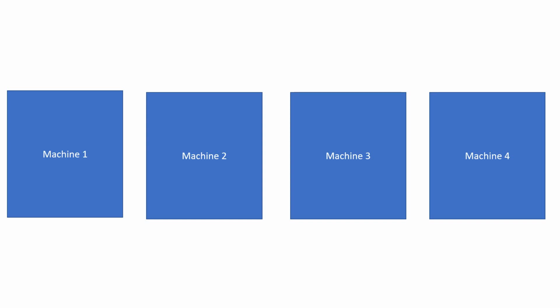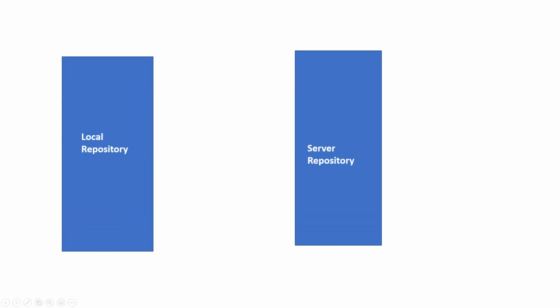So what is meant by version control system? See, these are all local repositories, right? Each machine has local files. What the version control system will do is, machine 1, machine 2, machine 4 are all local repositories, and they will send the files to the server repository. Say for example machine 1 has developed the code and completed it, then machine 1 will send it to the server repository. Then machine 2, once completed, will send to the server repository. Machine 3 will also send to the server repository. Now machine 4 doesn't have any new code. What he will do is take the code from the server repository and start modifying it.